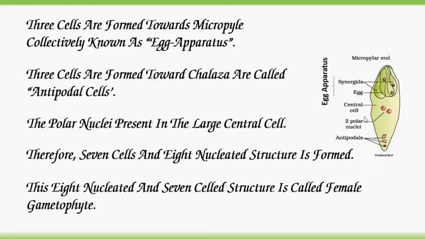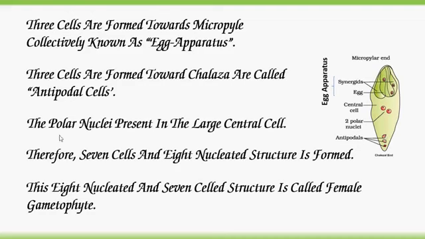Let's see the diagram. So this is the micropylar end and chalazal end. The 3 cells present towards the micropylar end are called egg apparatus, and each cell has 1 nucleus. The 3 cells present towards the chalazal end are called antipodals, and these 3 cells have 1 nucleus each.